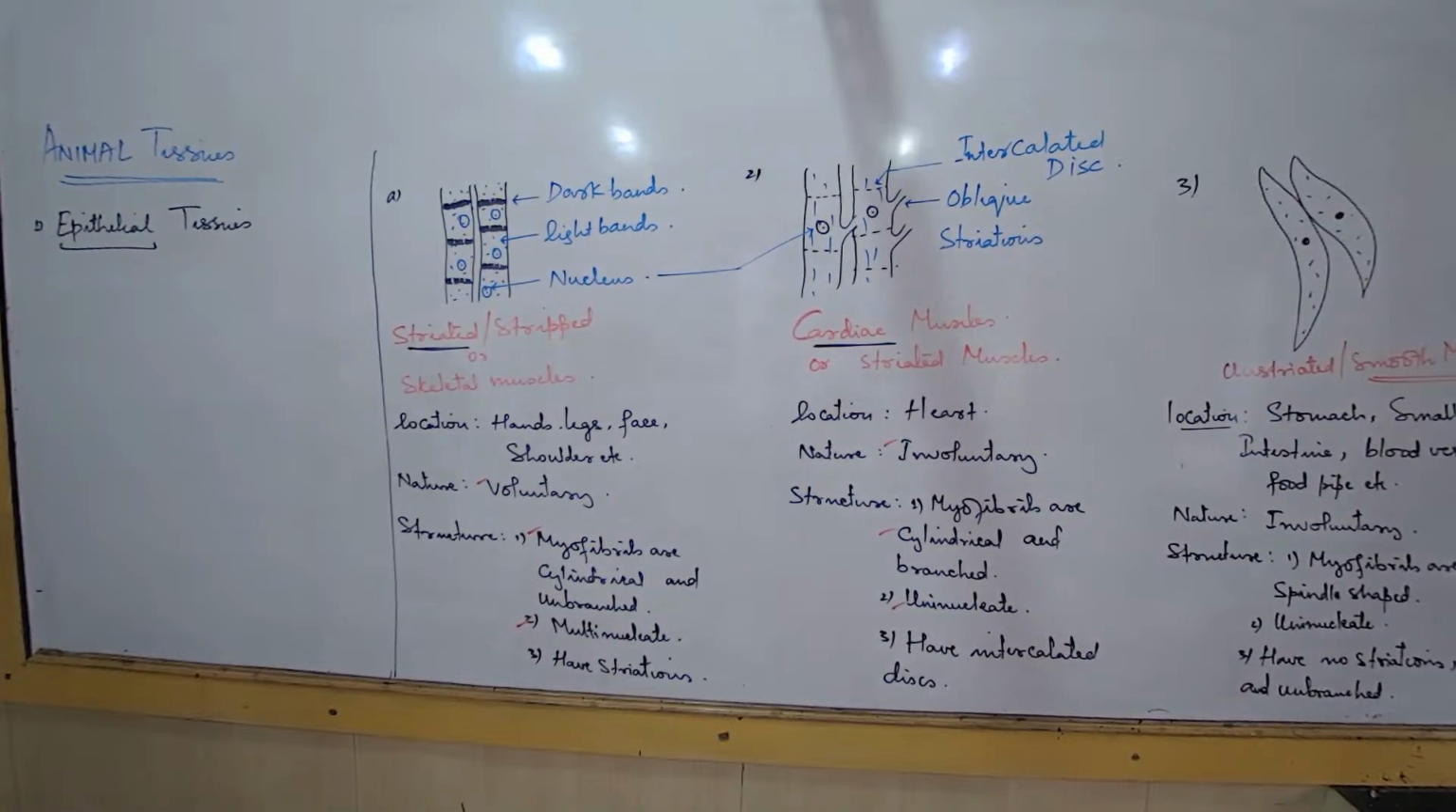Nature is voluntary for skeletal muscle. For cardiac muscle, nature is involuntary. Second difference, what you wrote? Structure. For skeletal muscle, myofibrils are cylindrical and unbranched. And for cardiac muscle, cylindrical and branched. Very good. Done. Write the points. Second, multinucleate and uninucleate.